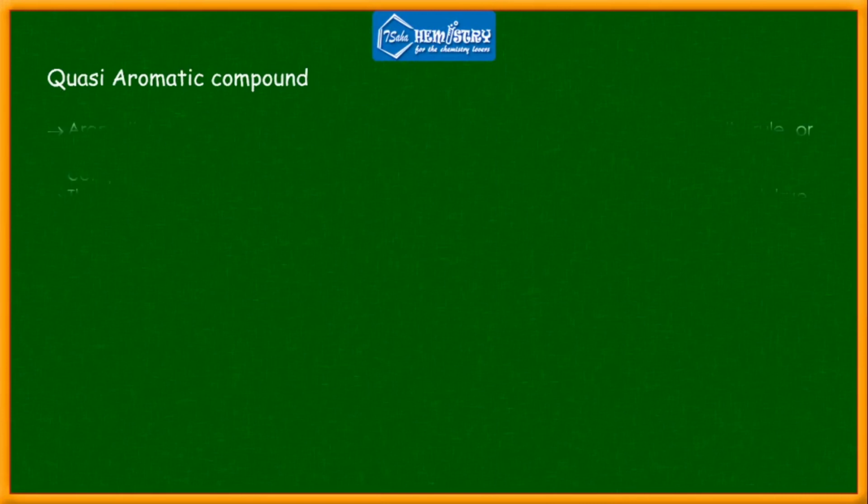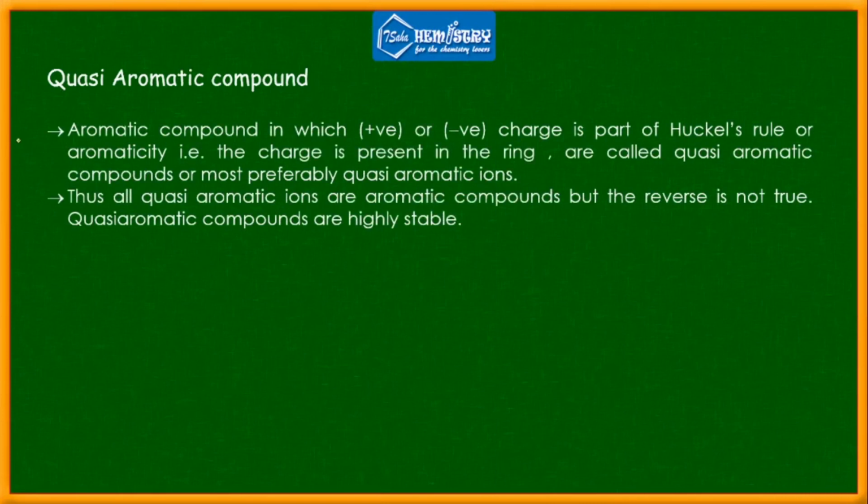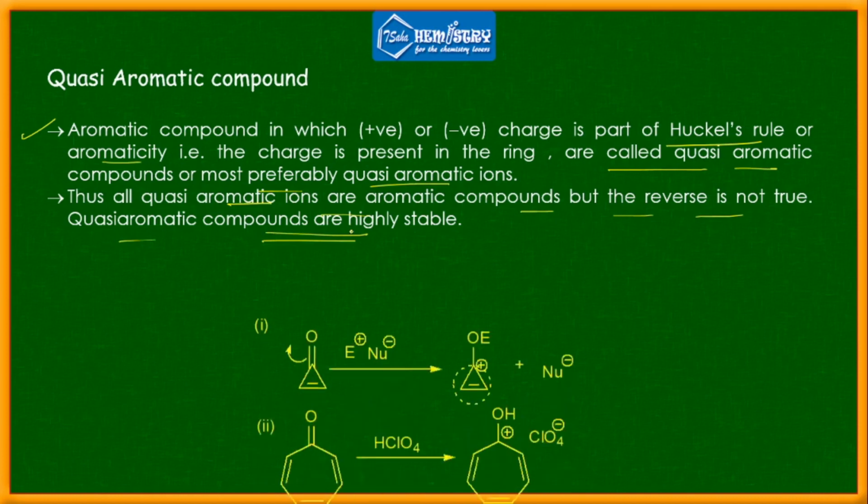Next we have quasi-aromatic. What is quasi-aromatic? Aromatic compounds in which a positive or negative charge is part of Huckel's rule, very important, or of the aromaticity, that is, the charge is present in the ring, are called quasi-aromatic compounds, or most preferably quasi-aromatic ions. We already saw a few examples. All quasi-aromatic ions are aromatic compounds, but the reverse is not true. Quasi-aromatic compounds are highly stable. It is a very important point.